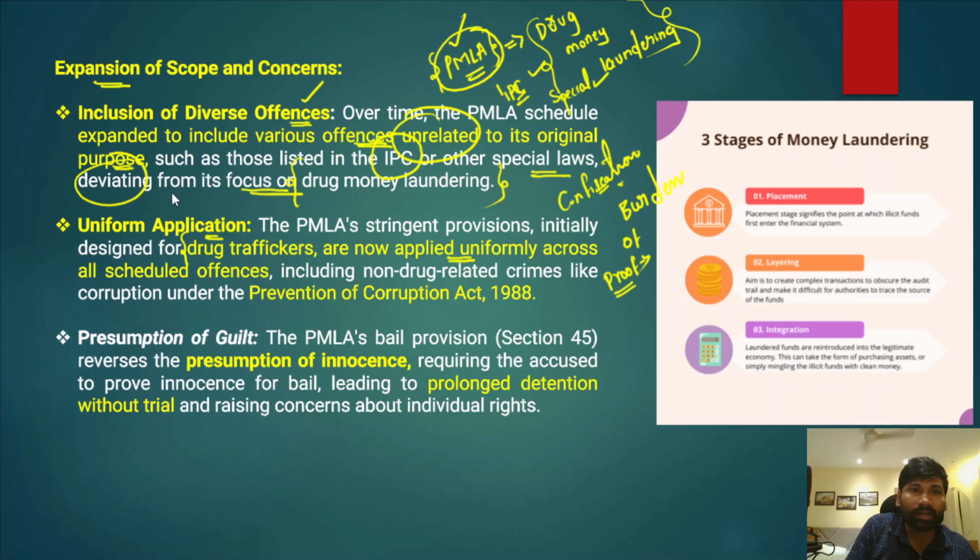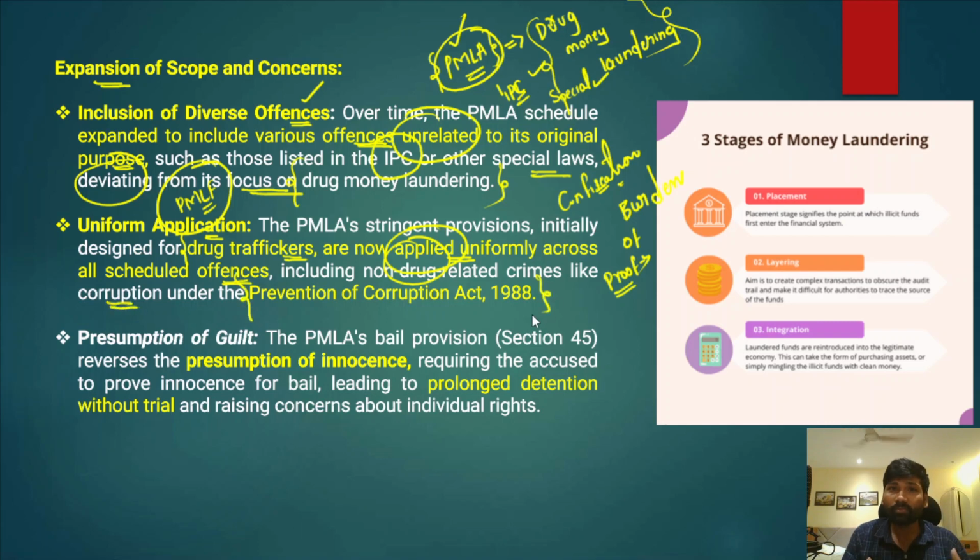So therefore, under the Prevention of Money Laundering Act, all these provisions are uniformly applied across all these cases. Okay, so provisions for drug traffickers are now applied uniformly across all scheduled offenses, including non-drug related crimes like corruption under the Prevention of Corruption Act.